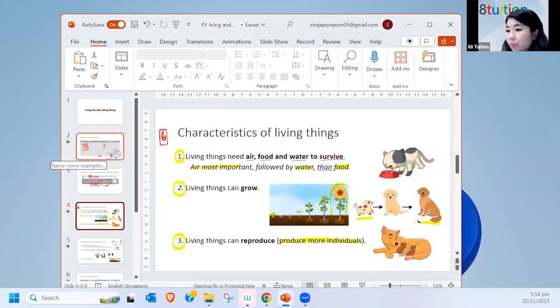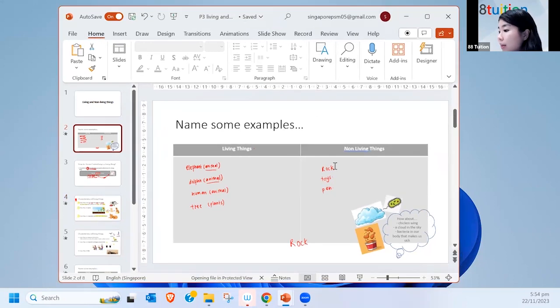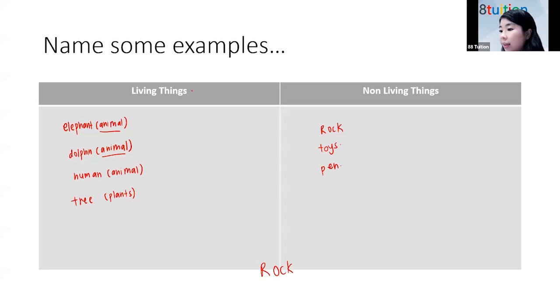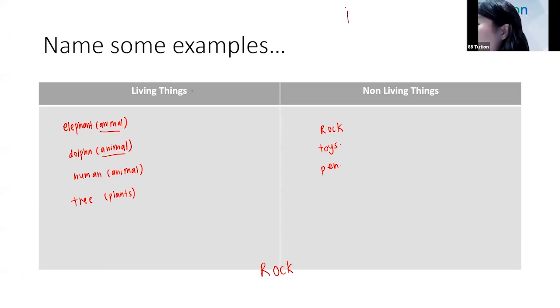Okay, so who can tell me what is the first characteristic of living things that we talked about? Yes, Karin, very good. Need air, food, and water to survive. Very good. So Karin mentioned the first one is living things need air, food, and water to survive. Okay, very nice.